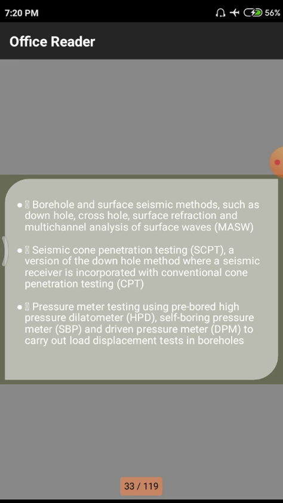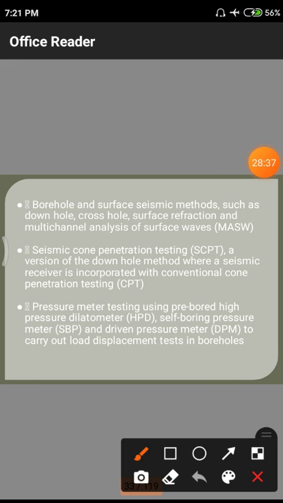Next, we have pressure meter testing, the pre-bored high pressure dilatometer. That means pressure meter testing. After the construction of the project, there may be a large force acting on the foundation level, so the foundation has to distribute these stresses into the ground layer. Whenever there is stress distribution to the ground layer, a reaction force comes from the soil to balance the structure.